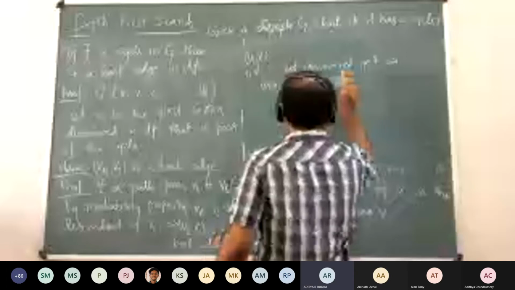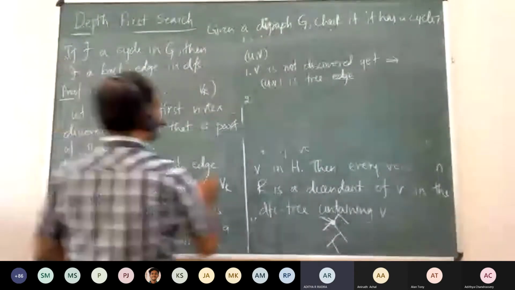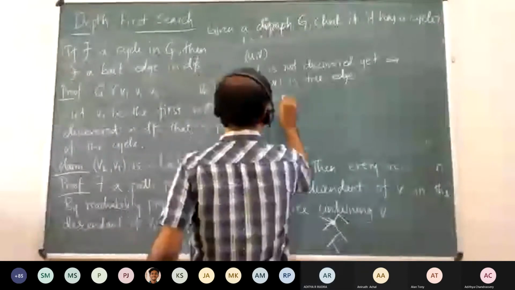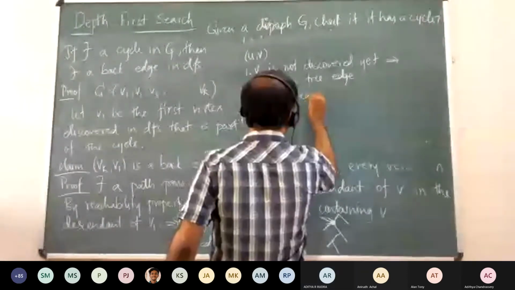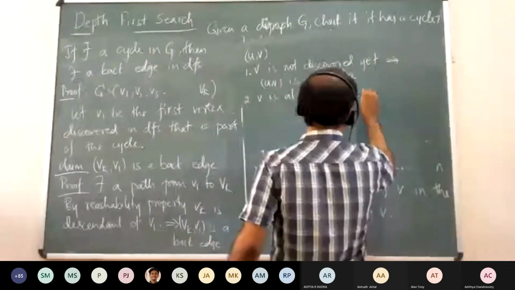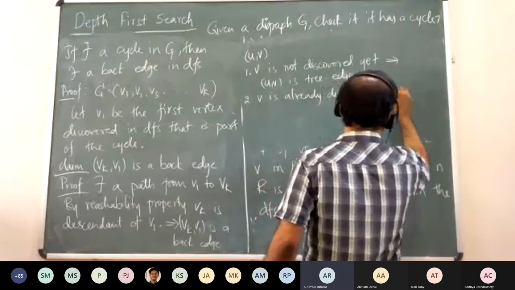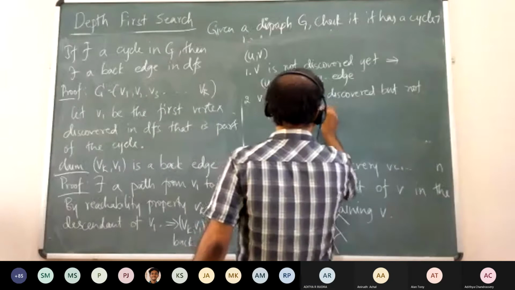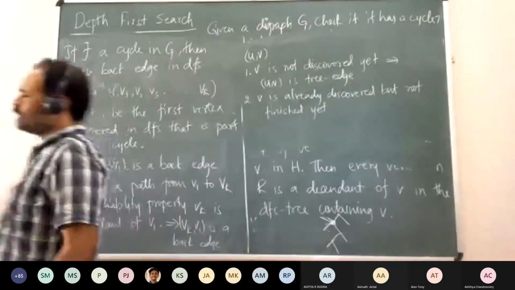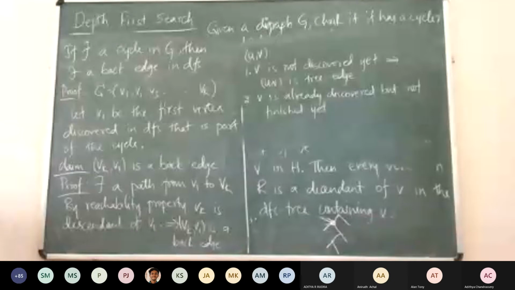So now, if V has been discovered but not finished yet. Okay, V is already discovered. This we can get using finishing and discovery time, right? Already discovered but not finished yet. So this is a back edge. Okay, so what you are saying is V is already discovered but it is not finished yet, right?